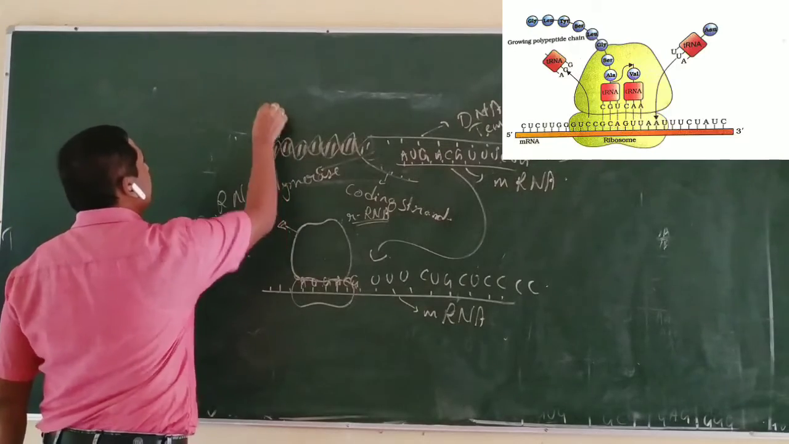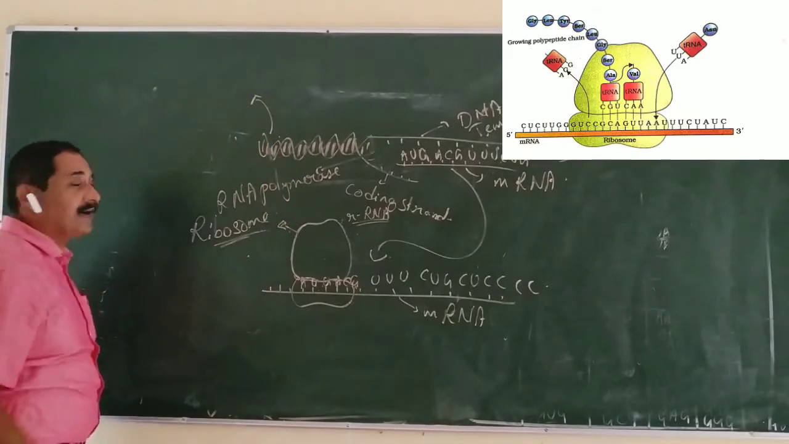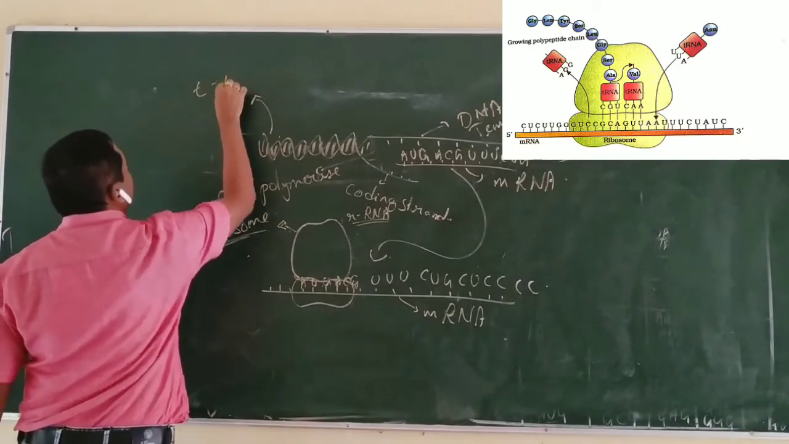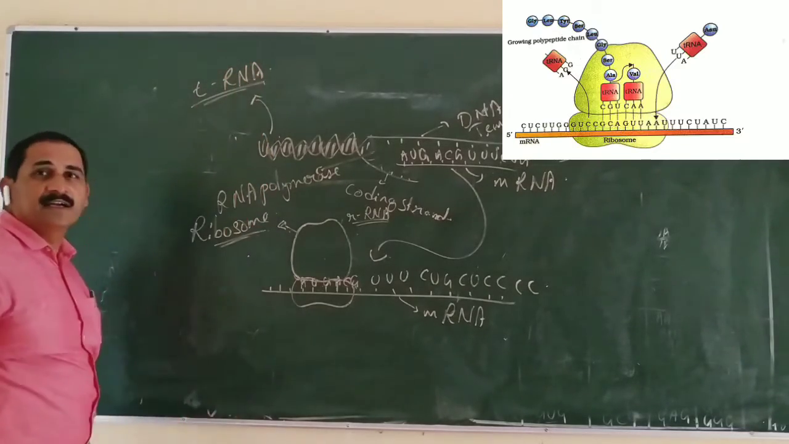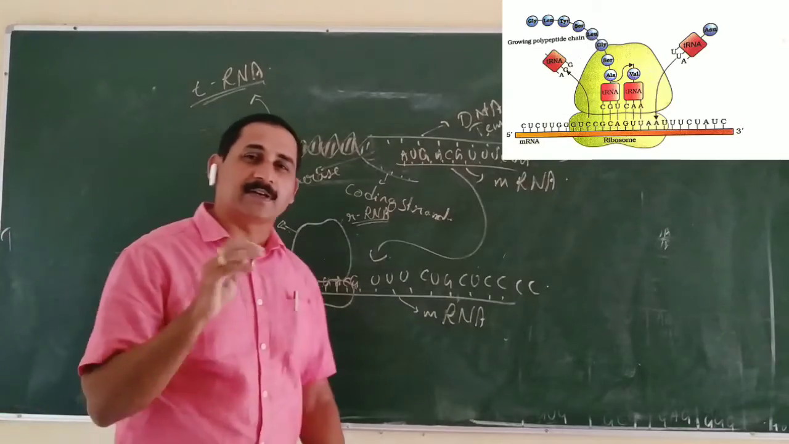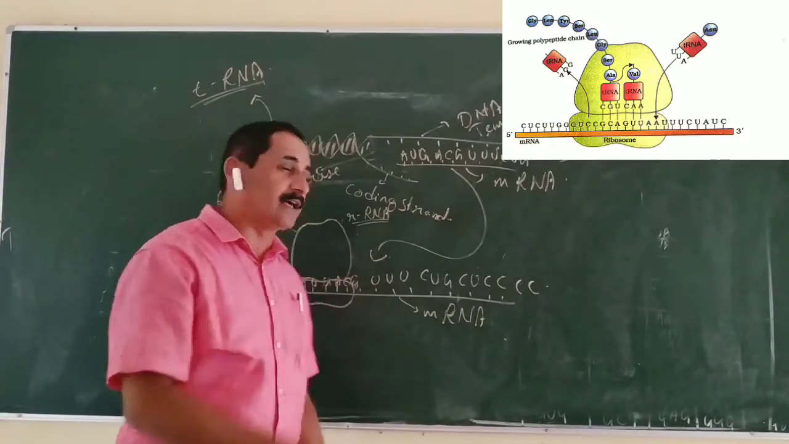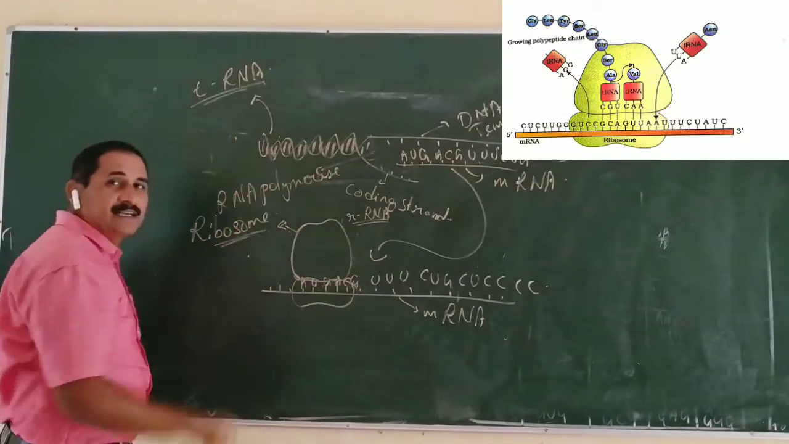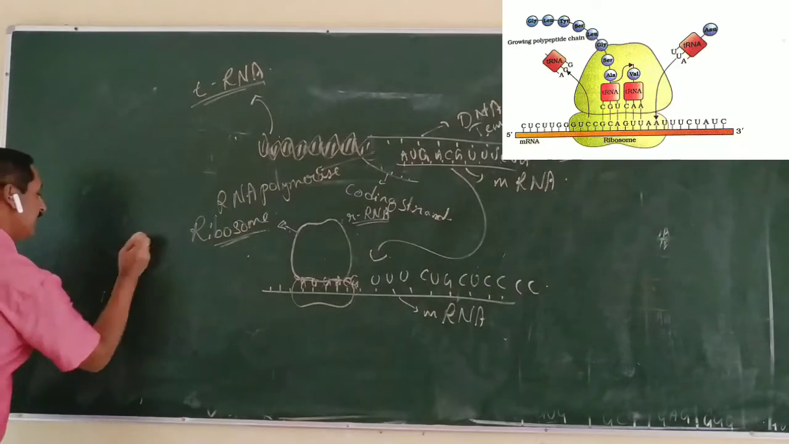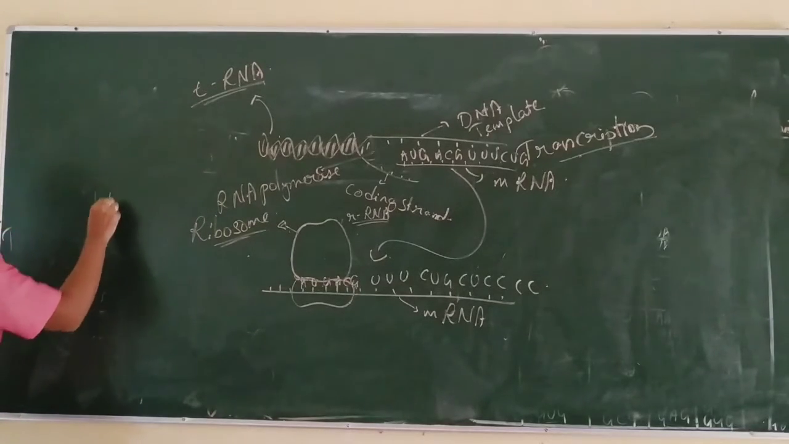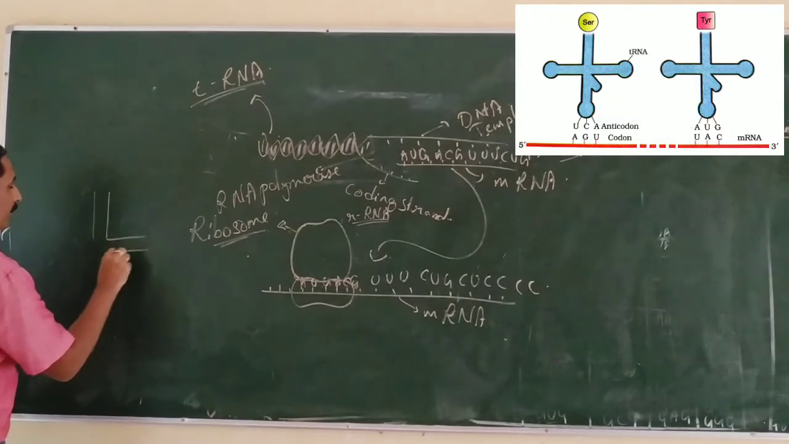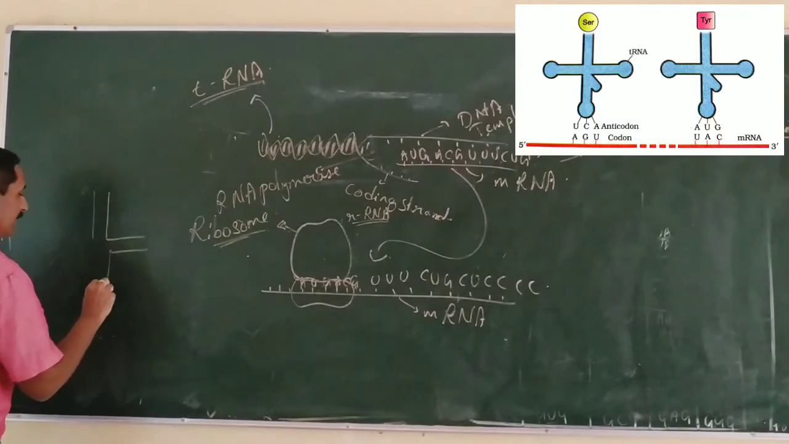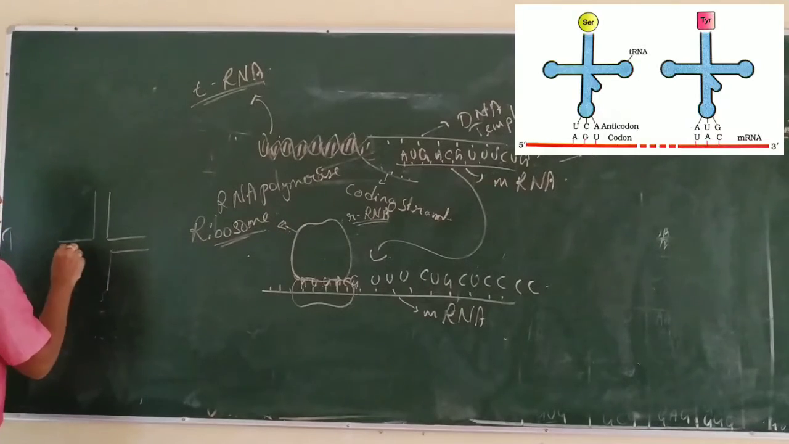So this same DNA also produces a type of RNA called tRNA. tRNA is also called transfer RNA, adapter RNA, or soluble RNA. It is the RNA present in the cytoplasm. It looks like a clover leaf. The model of the structure of tRNA is called the clover leaf model of RNA.